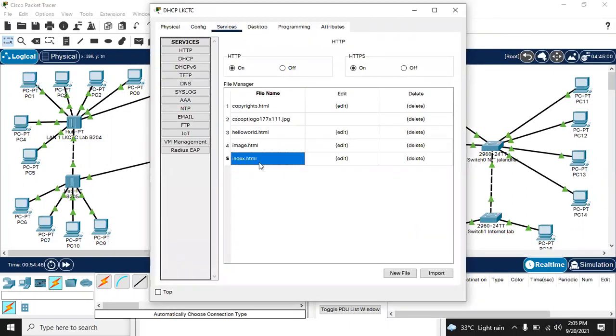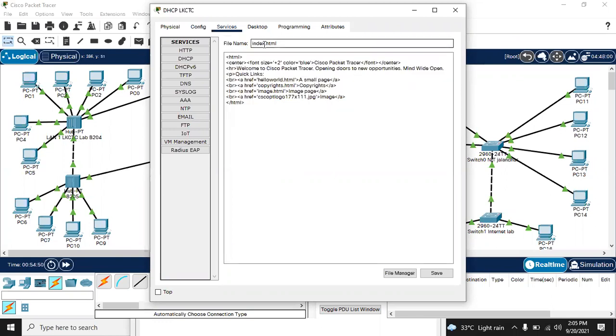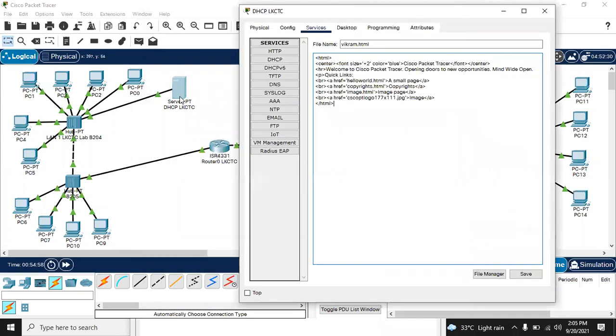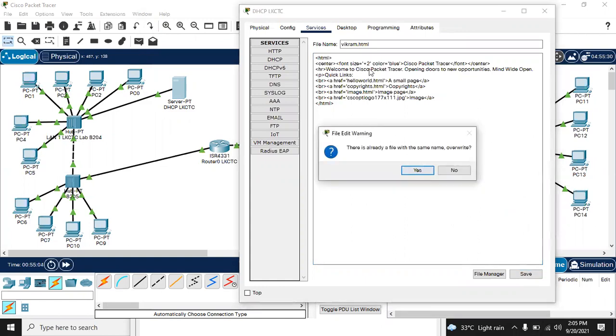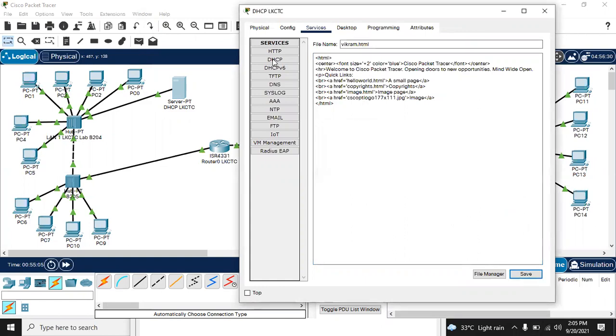Let's have an index.html. I'm going to edit it and put it over here: Vikram.html. So I have made a page in this server. This server is now going to serve this web page, the website I have just created, right?